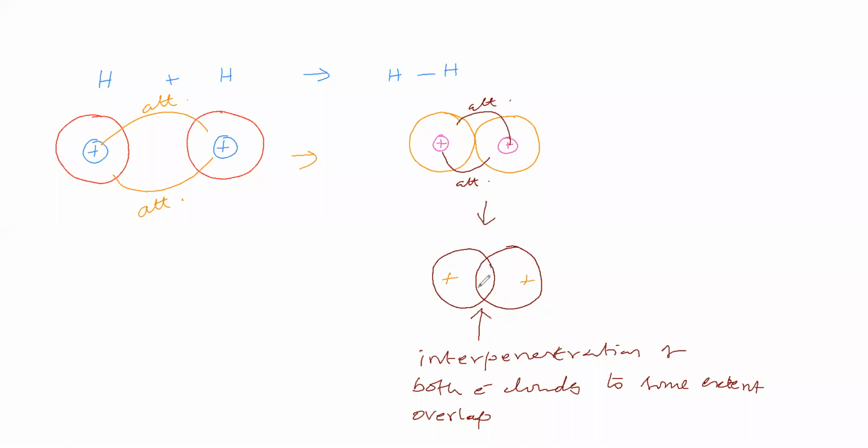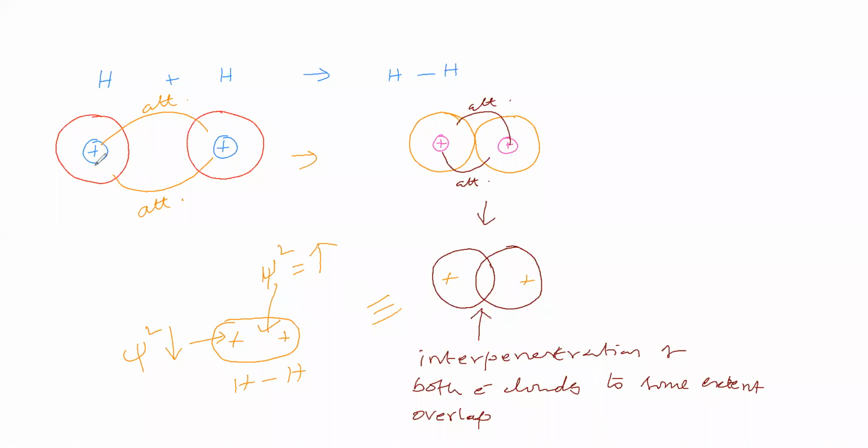After this overlapping, we will draw the system like this. This is a hydrogen molecule. Here the probability of finding the electron cloud is high; here the probability of finding the electron cloud is low. Between the nuclei, the probability of finding the electron cloud is high. So let me explain this overlapping again.